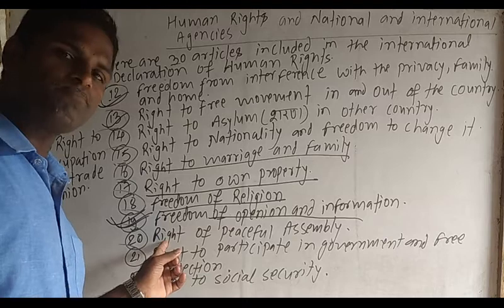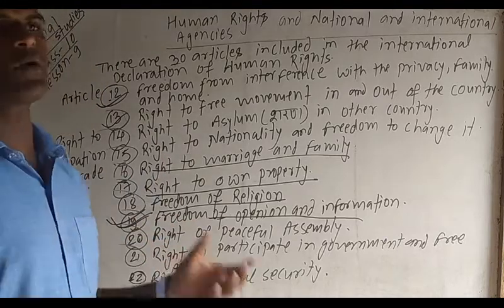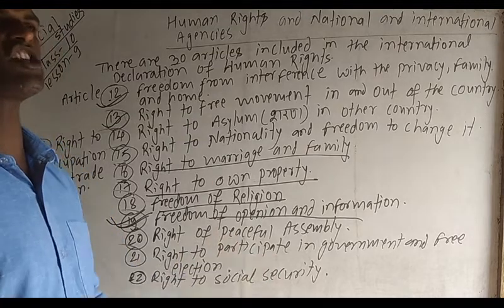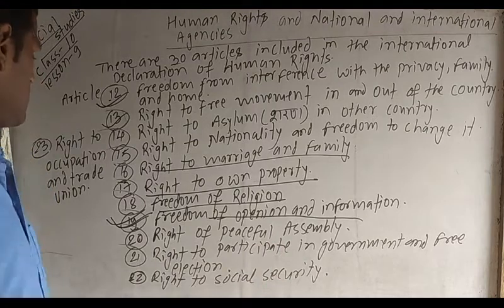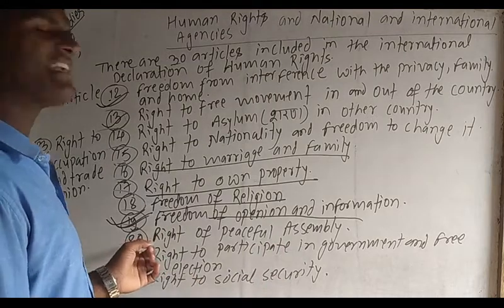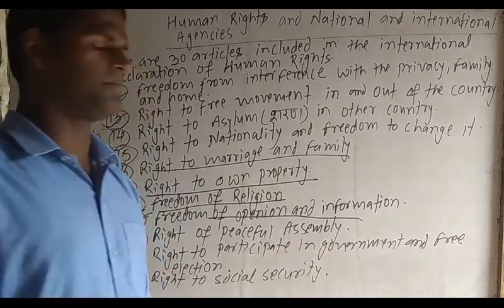Article number 20. What is the provision in the Universal Declaration of Human Rights? At first, in article number 20, there is mention of the right to peaceful assembly.